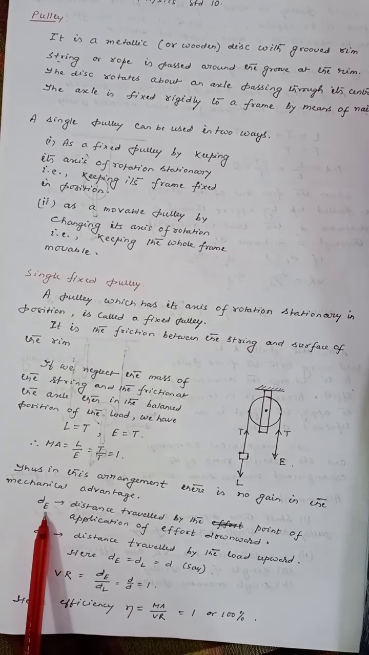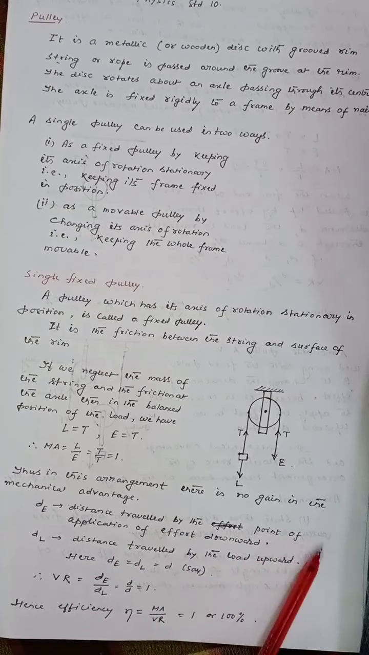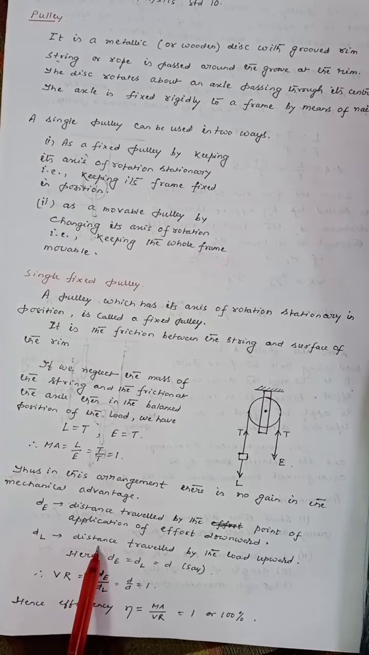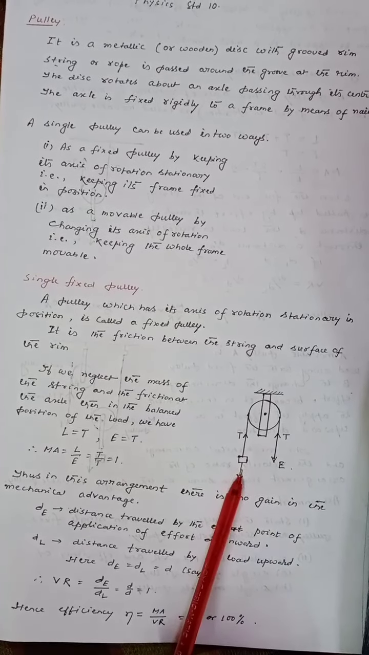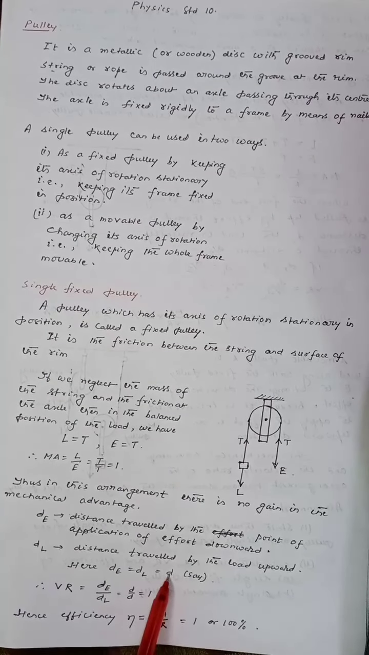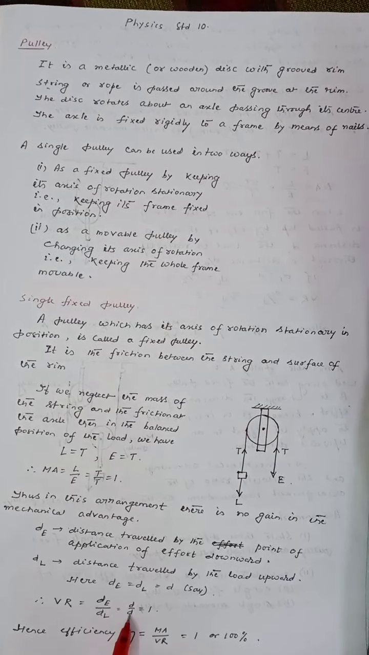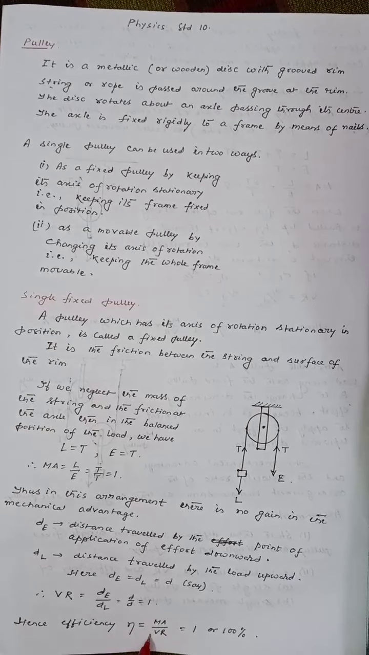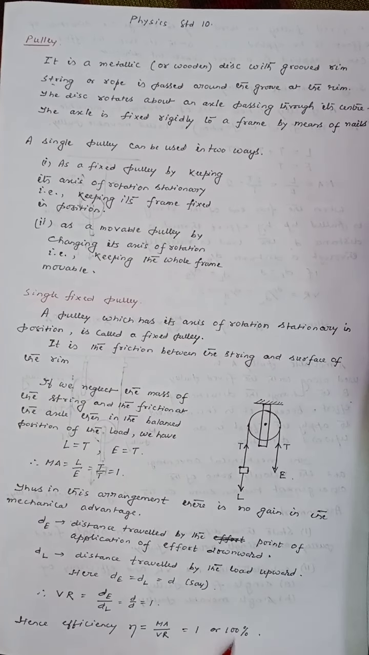Let dE, D suffix capital E, be the distance travelled by the point of application of effort downward, and dL be the distance travelled by the load upward. In this case, dE and dL both are equal and let each equal d. So velocity ratio equal to dE by dL, that is d by d equal to 1. Hence efficiency equal to MA by VR, that is 1 by 1, or percentage efficiency is 100%.